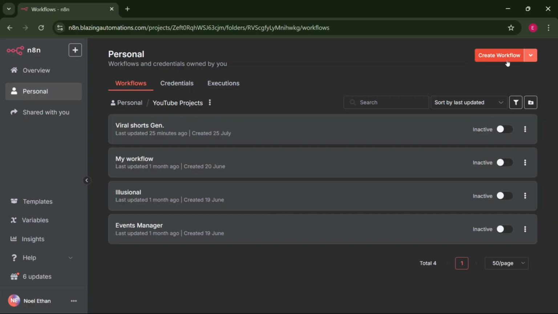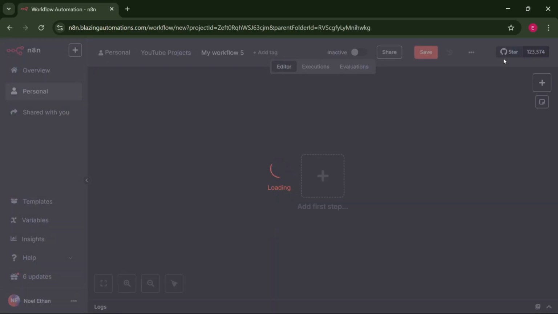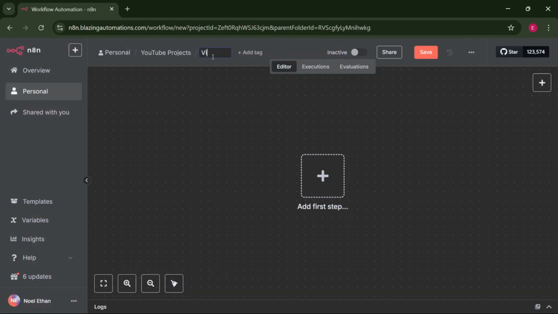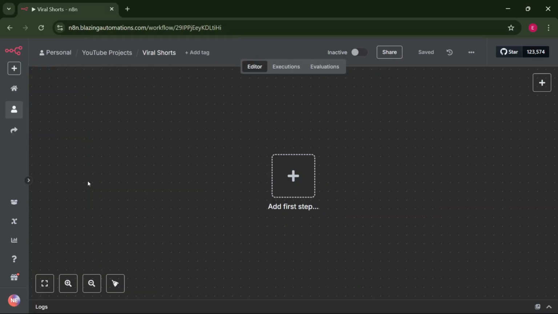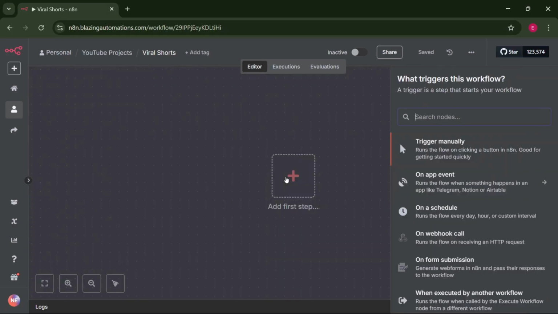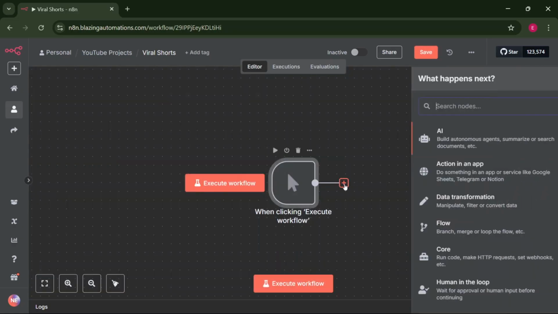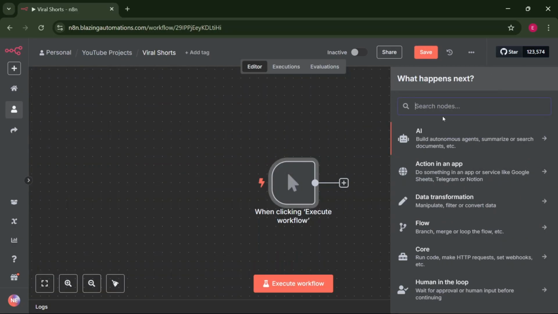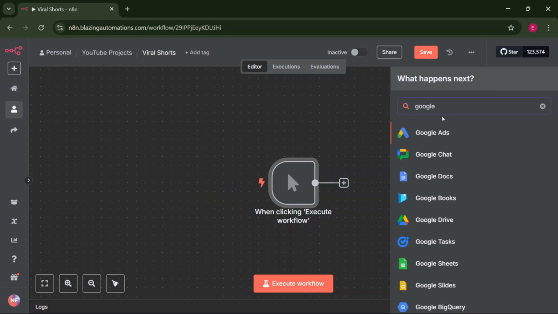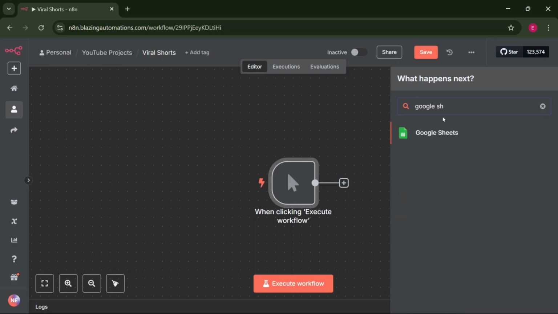To begin, create a new workflow in n8n. Call the workflow viral shorts. So the workflow will start by fetching tips. Since the subreddit tips will be stored in Google Sheets, the workflow will start by fetching tips from a Google Sheet. So firstly, let's add a manual trigger, and after adding a manual trigger, let's add a Google Sheets node that will enable us to fetch data from the Google Sheets.